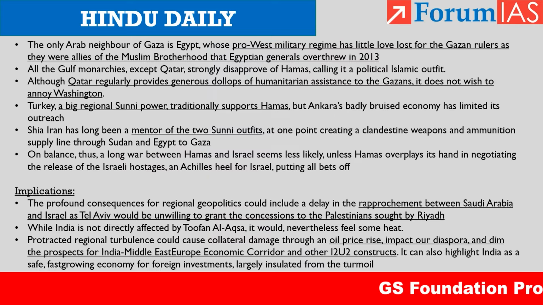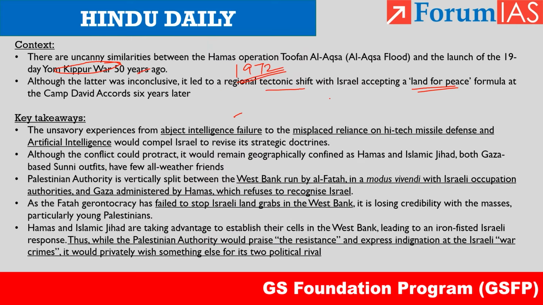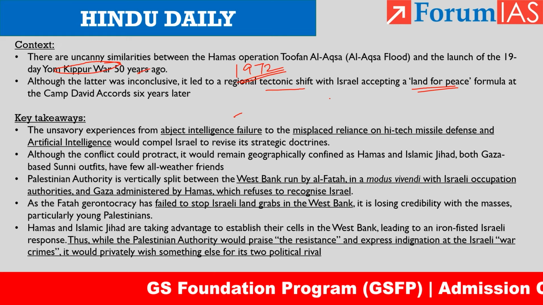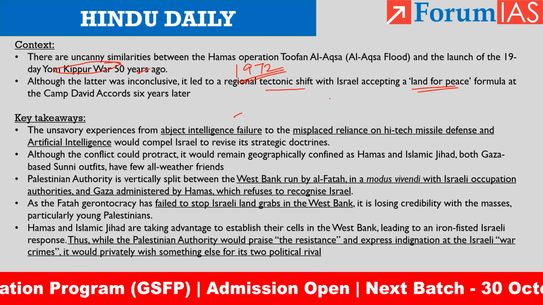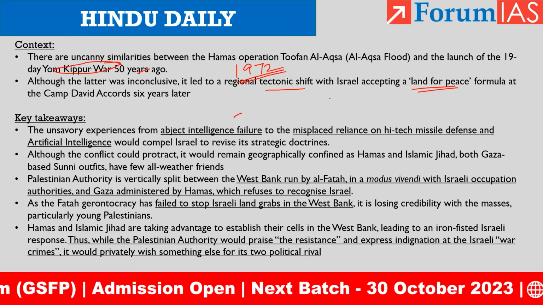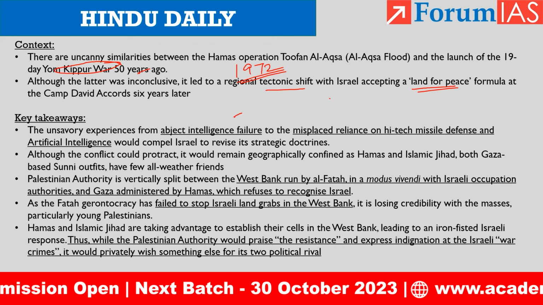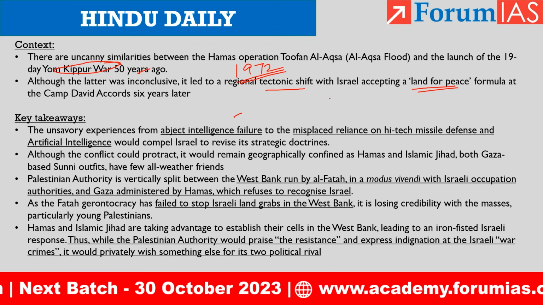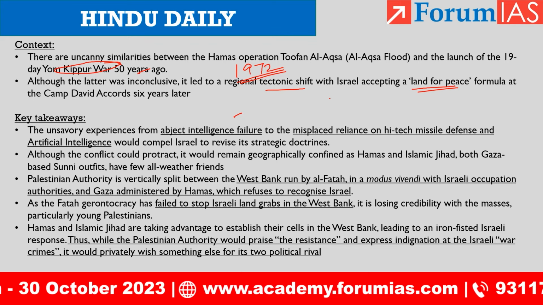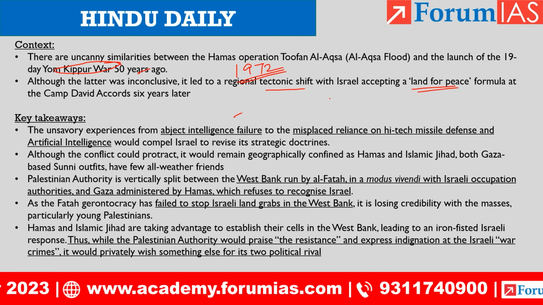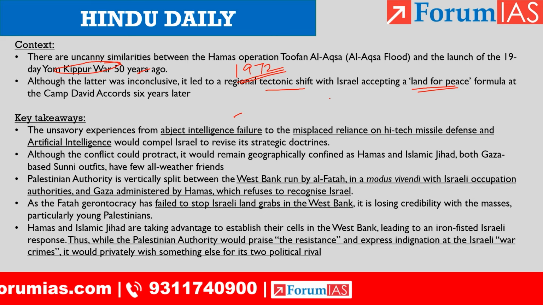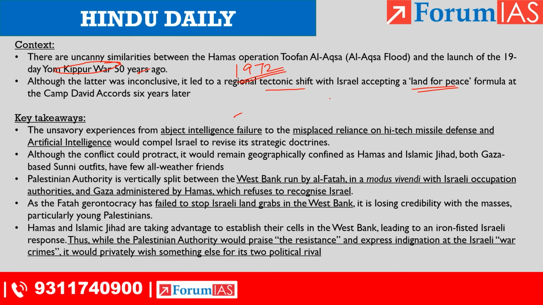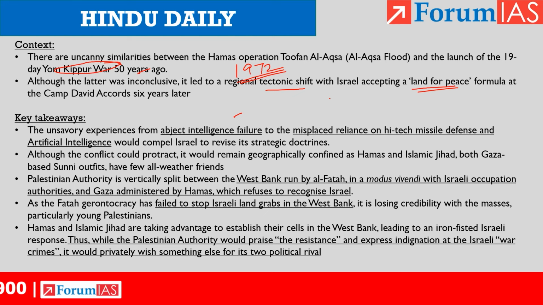And during the Camp David Accords, Israel agreed to give away land for recognition. So, Egypt became the first Arab state to recognize Israel in exchange for the land they lost during the Yom Kippur War. Similarly, as the current conflict has parallels to the Yom Kippur War, maybe it will create a tectonic shift in the current geostrategic architecture of West Asia. How that will happen, we will see in the article.